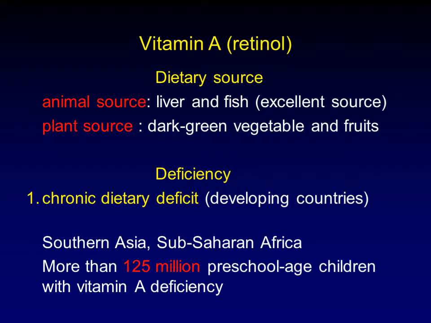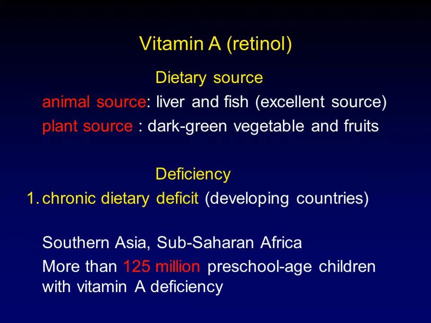activity. The main dietary source of vitamin A is the animal source, which is the liver and the fish, which is an excellent source, and it's also present in plant food, with the dark color vegetables and fruit, especially carrots. The cause of deficiency is mainly chronic dietary deficiency, which can cause isolated vitamin A deficiency, especially in endemic areas of this vitamin deficiency.